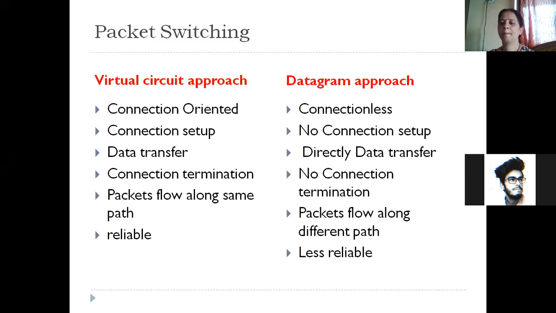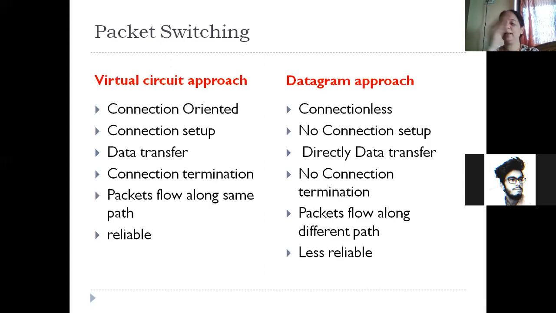Okay, so we have the virtual circuit approach where a dedicated connection is set up. After that, data transfer will happen. Once data transfer is over, the connection will be terminated. All the packets are going to flow along the same dedicated path, or the same dedicated connection.